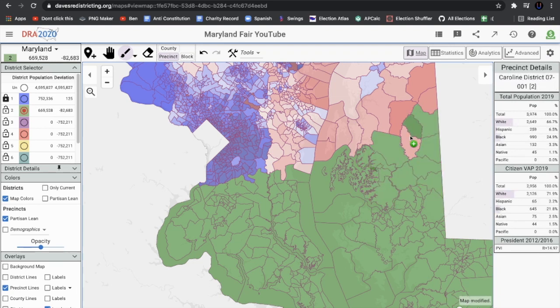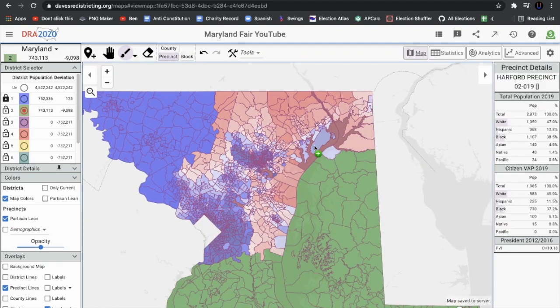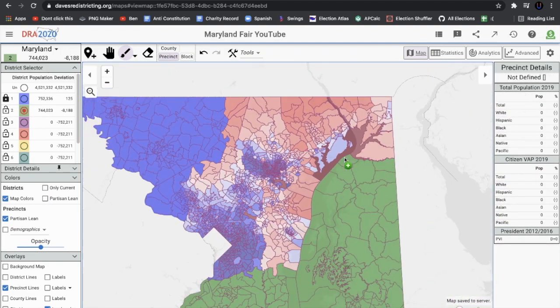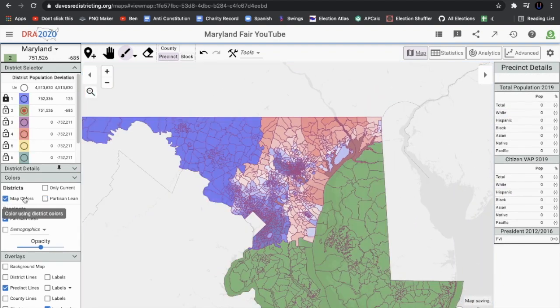Because in a blue wave, the Democrats would be able to win all 8 of these seats, hopefully, of course. Now, if it were a red wave, the Republicans would probably pick up a seat here too. We just wanted to have the Democratic district. But at worst for Democrats, it would be 5-3 in their favor. At best for them, they'd win all 8. But I think this is going to be our other Republican districts.